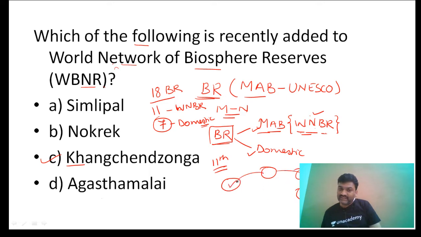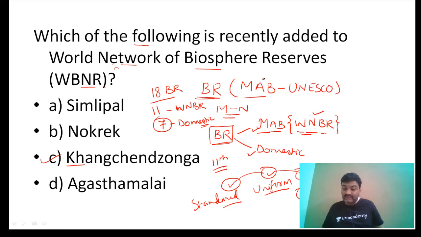So whatever strategy you implement in all these will be uniform strategy, uniform standards, so that there is no discrepancy in implementation of this conservation. This is the importance of biosphere reserves getting connected through the WNBR.